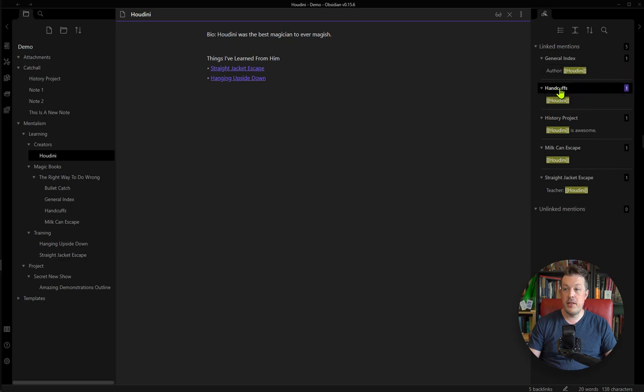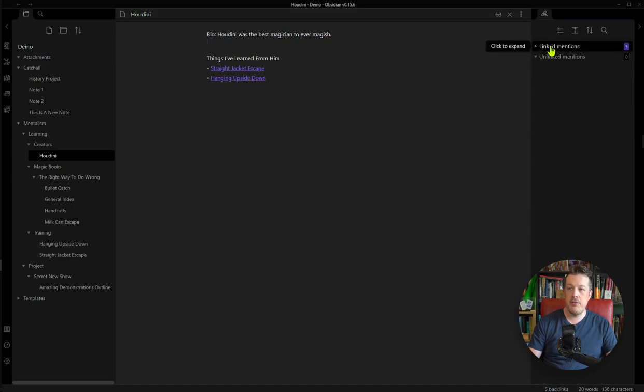Oh, there's a mention in the document handcuffs. There's a mention of Houdini in my history project. It says Houdini is awesome. Okay, great. Milk can escape. There's Houdini. So in the linked mentions section over here, you can see what other documents hyperlink back to this particular document. In the collapsed view, linked mentions, there are a total of 5, and there aren't any mentions in my database that use the word Houdini, but not as a link.